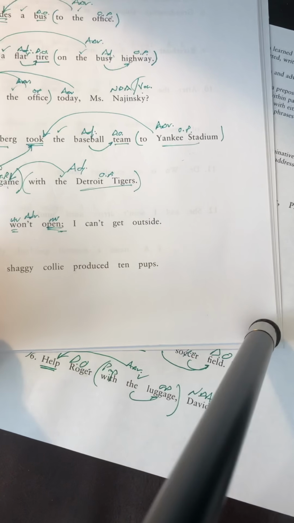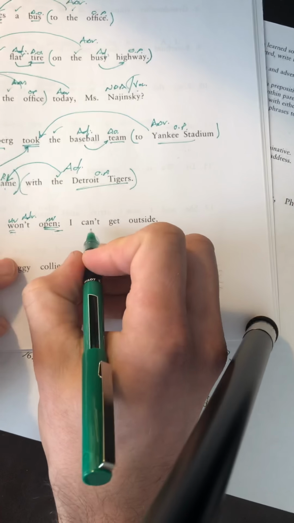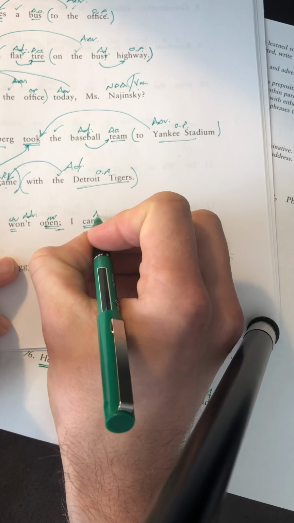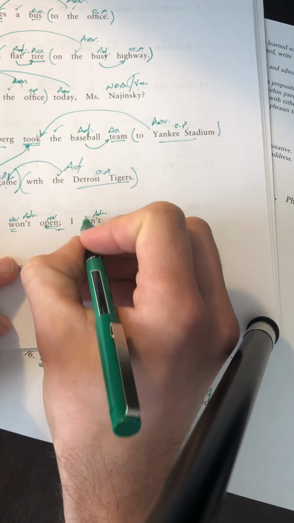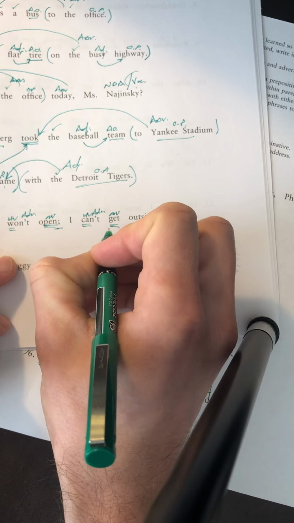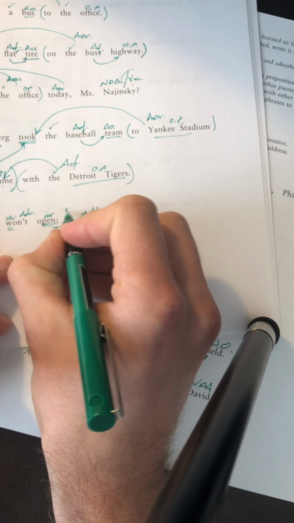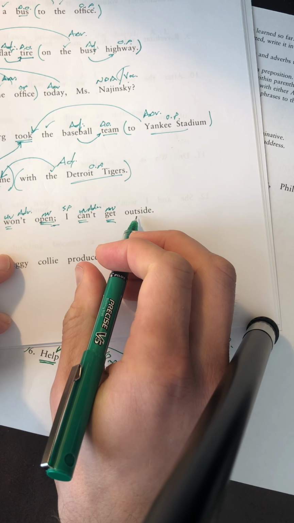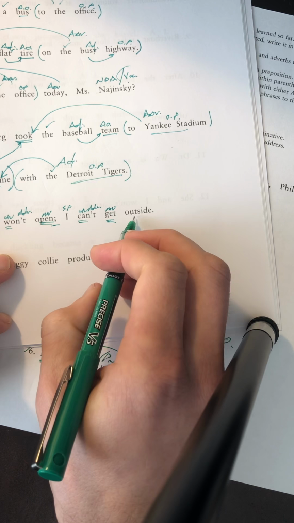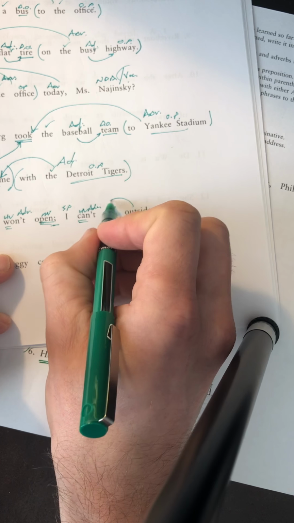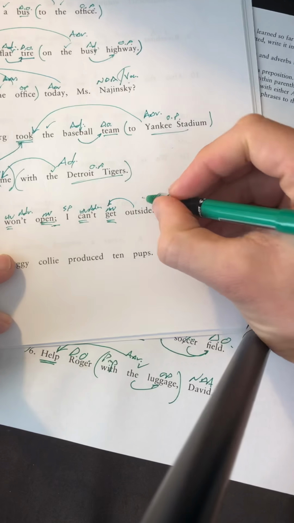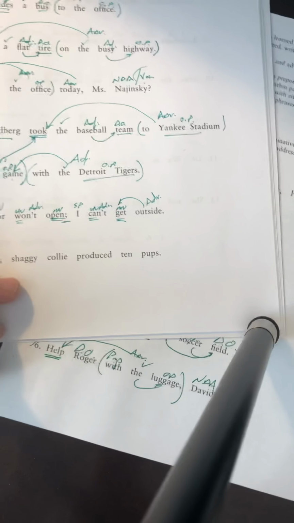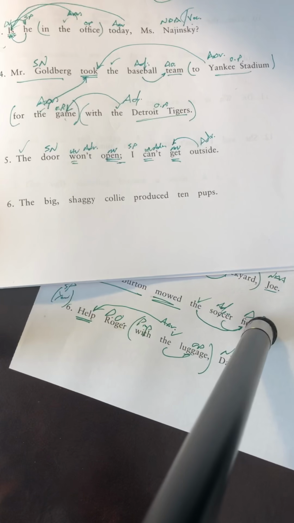Now we have to do the same thing since we have two clauses. "Can get." And then, of course, the adverb, "cannot get." So there's our helping verb. There's our main verb. Who or what can't get? Subject pronoun, I can't get. I can't get where? I can't get outside. So do you see how "outside" is answering the where question about the verb? If it answers a question about the verb like that, about where, it is an adverb. It's modifying the verb.